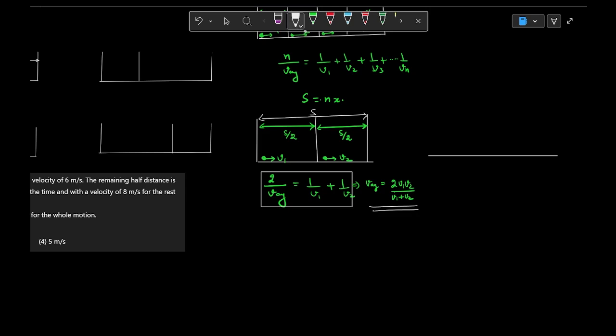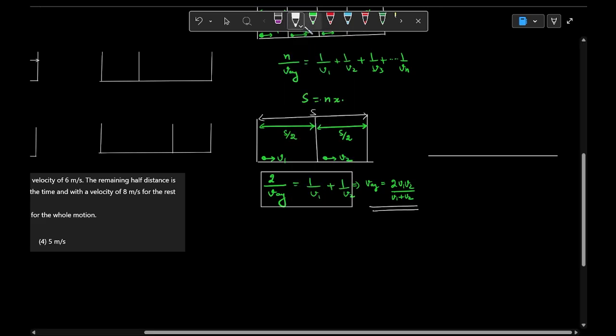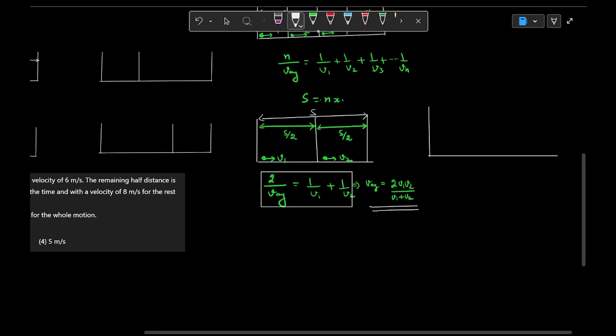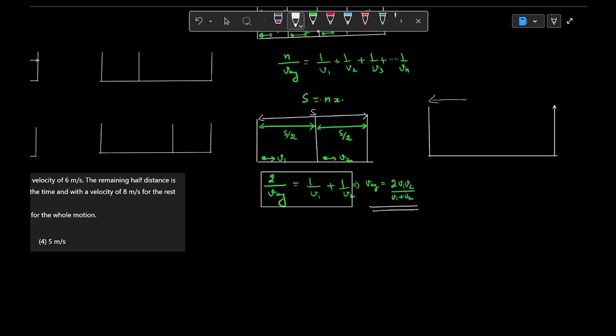Now let us examine two unequal parts. If the distance is divided into two unequal parts, then in that situation what shall we do to find the answer? Suppose the total distance is s and it is divided into two parts. The first part is s by 3 and the next part is 2s by 3.